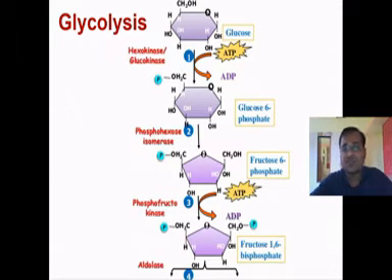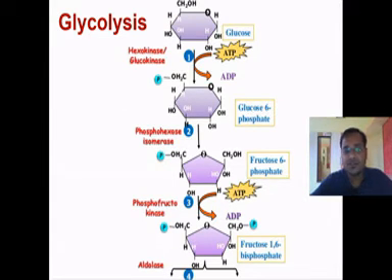Feedback inhibition is also introduced in this step because it is an allosteric enzyme. Phosphofructokinase plays an important role in the preparatory stage of glycolysis, and then fructose 1,6-bisphosphate is split.